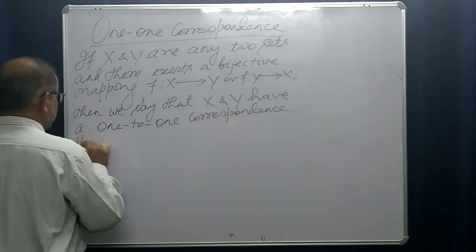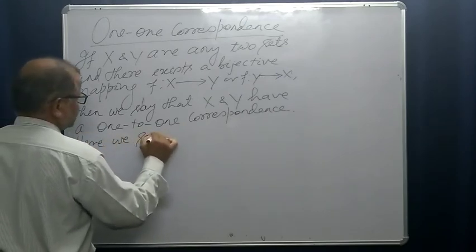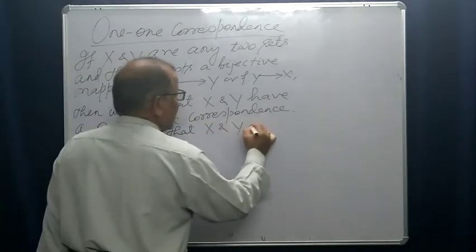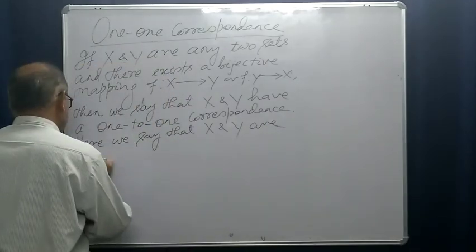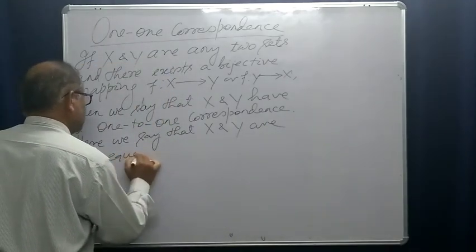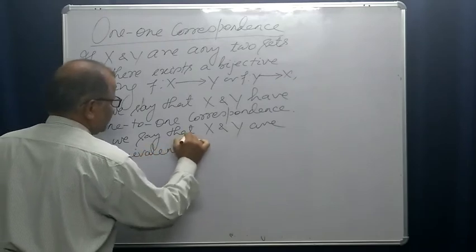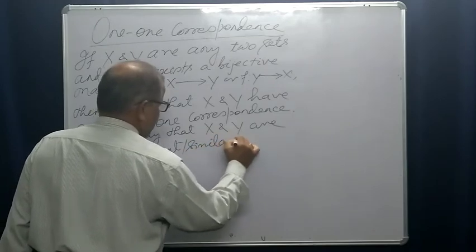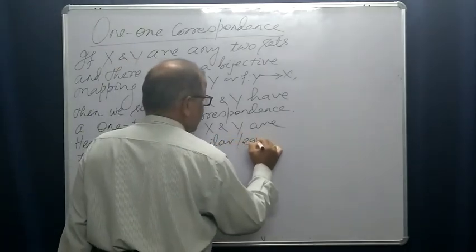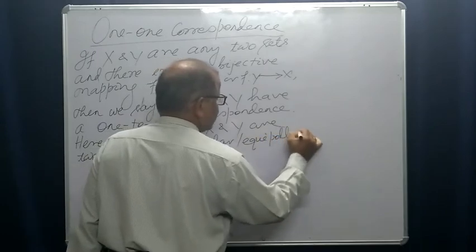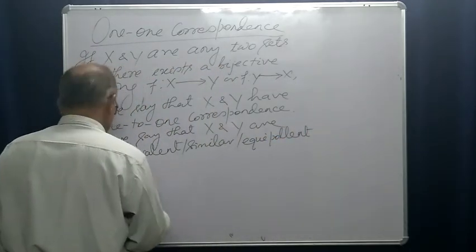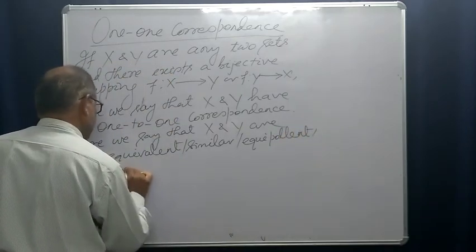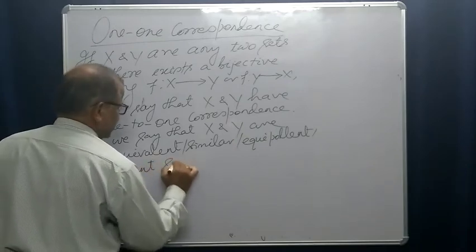x and y are two equivalent sets, equivalent or similar or equipotent sets.